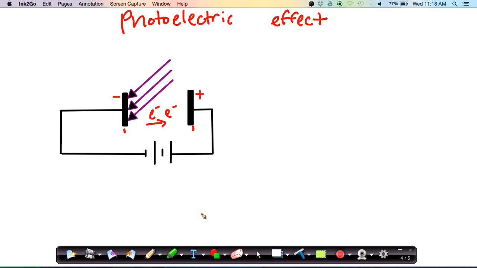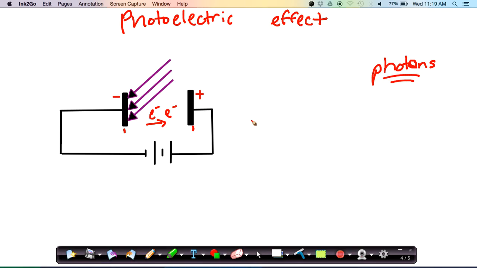What we're interested in here is the fact that this incident light, as it strikes this emitter plate, can eject electrons. So photons are a concept that come into play here. It's something that we haven't talked about before. This is going to be a big part of Einstein's proposal, this idea of photons. So we'll come back and take a look at that in just a second.